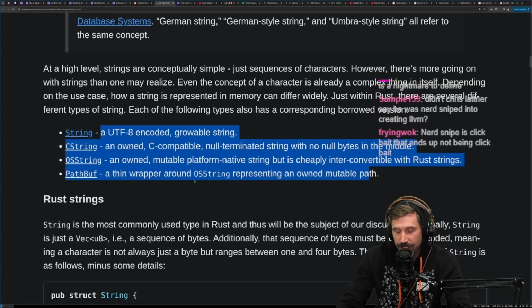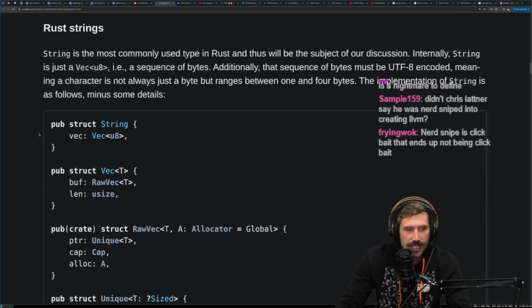The nice part about Zig, there's just an array of u8. Well, didn't Chris Lattner say he was nerd sniped into creating LLVM? Yes. Yes, he did.